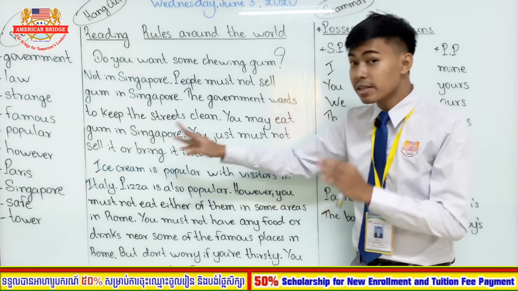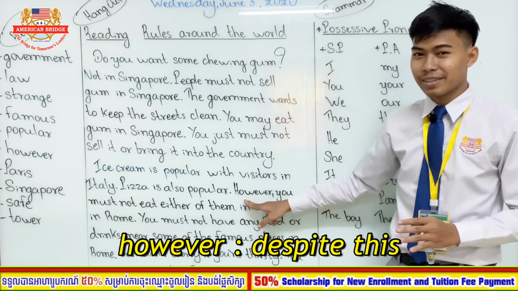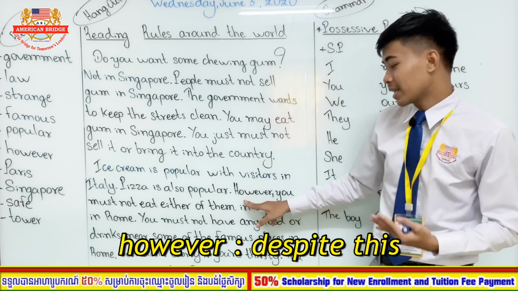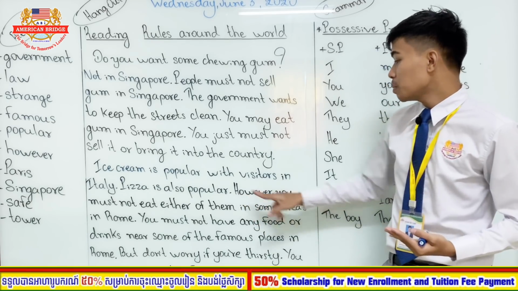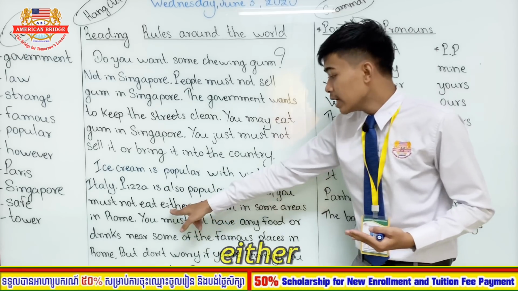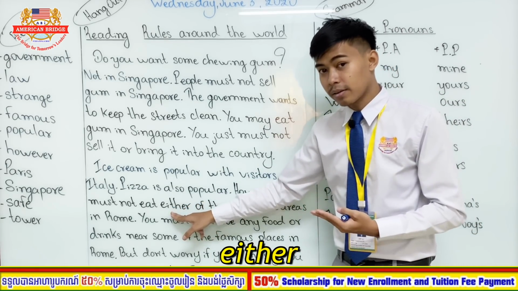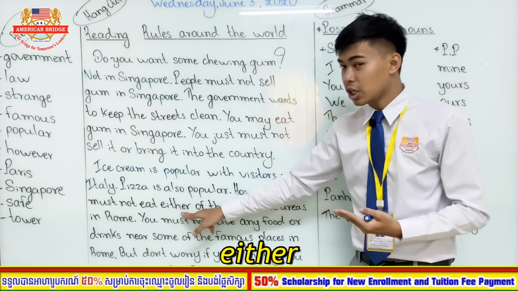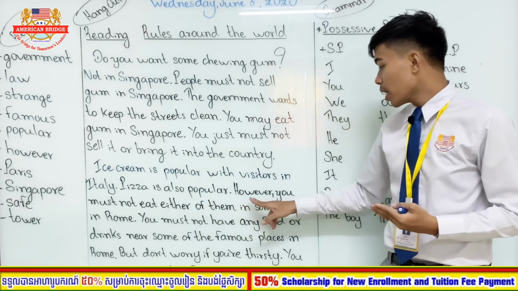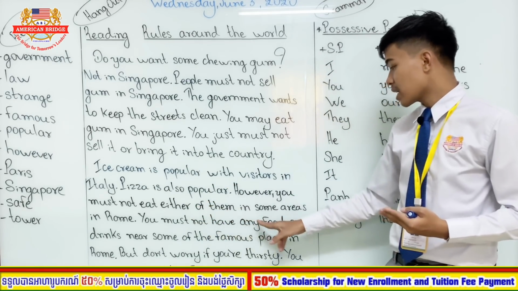It means that ice cream is popular and pizza is also popular. However, what does "however" mean? However means despite this, or but, right? But you must not eat either of them in some areas in Rome. Here you can read "either" two ways. Both are correct, okay? E-I-T-H-E-R. However, you must not eat either of them in some areas in Rome.